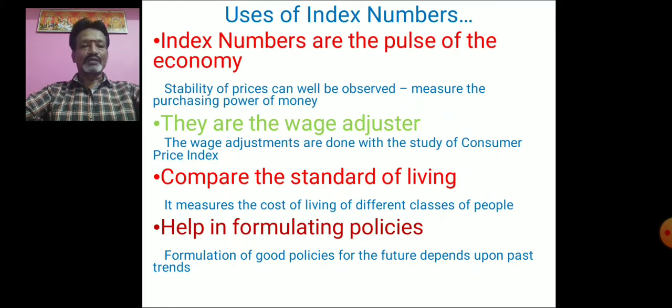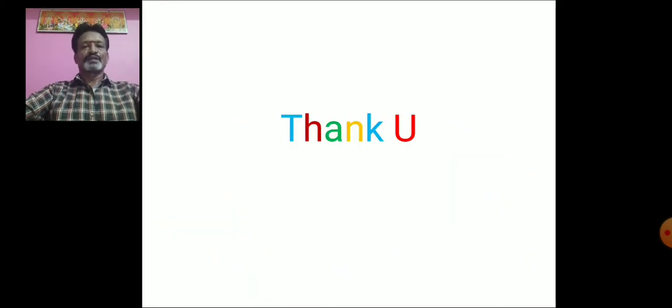So formulation of good policies for the future depends upon past trends. The past trends will be explained with the help of index numbers. So index numbers are useful in formulating economic policies. So these are the points to take into account for the meaning, characteristics, and uses of index numbers.